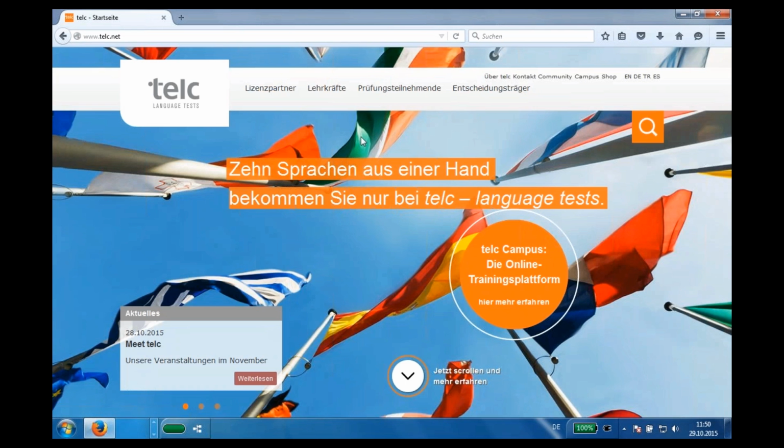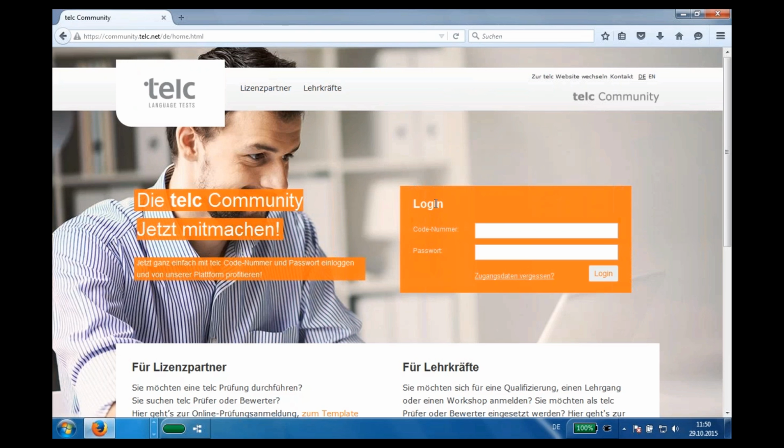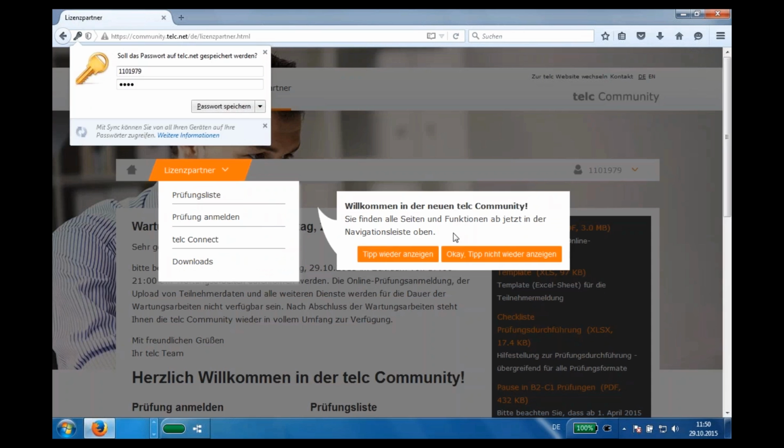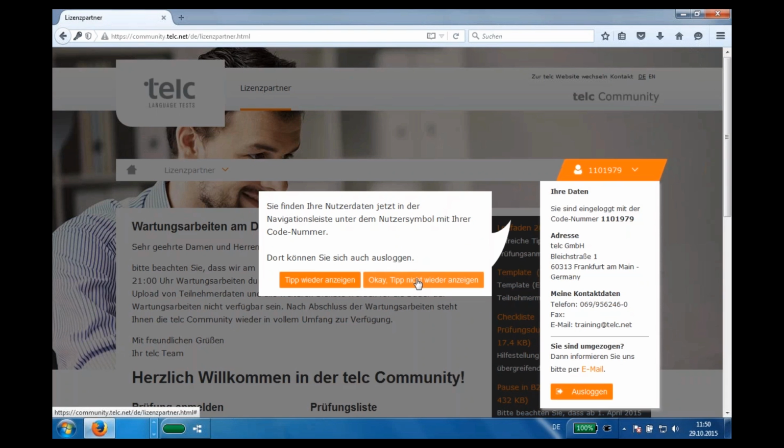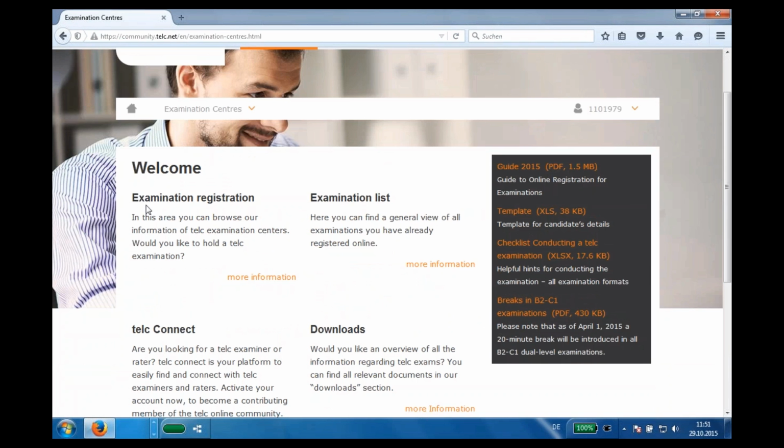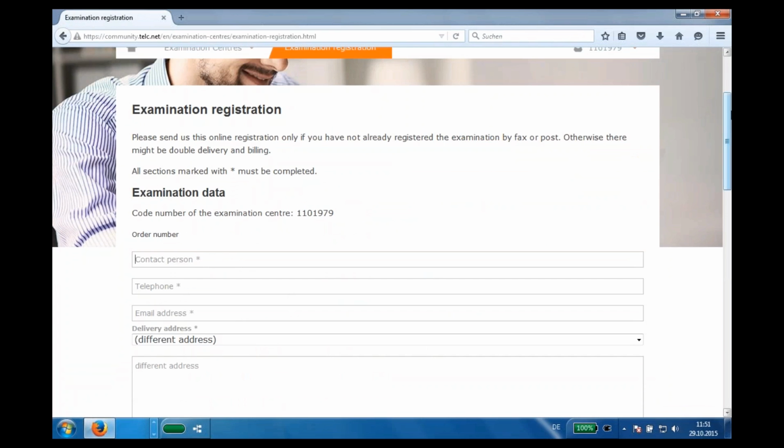One of our attendees is asking to show how you can register for the exam online. So you will see our website and you have to choose community here. See our telc community. So click and you have the login area here. We'll put it in English so it's easy for you. The system asks you, okay, is everything correct, your data and your particulars? So you have to choose here examination registration, more information. And for example, at first, contact person. So I will put